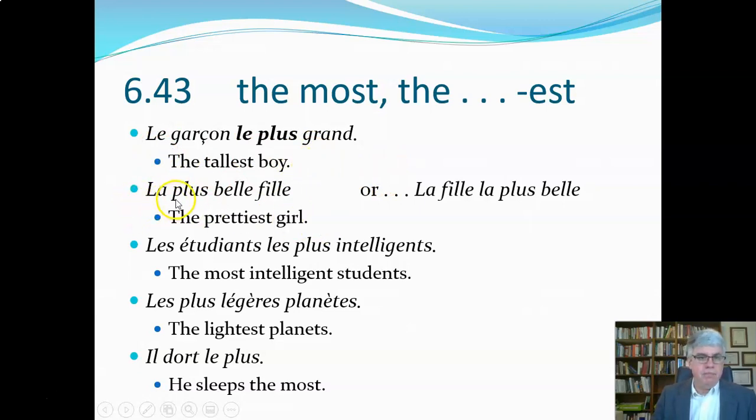Now, sometimes, if that's the adjective coming after the noun, it can come before the noun too, and we don't have to repeat the definite article. We can say, la plus belle fille. Or, we could put it afterwards if we want to emphasize it. La fille la plus belle means the prettiest girl, or the most beautiful girl.